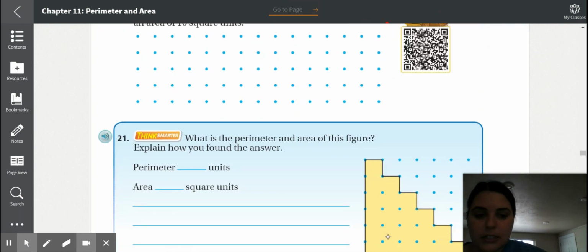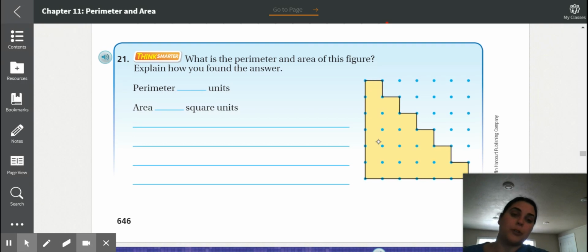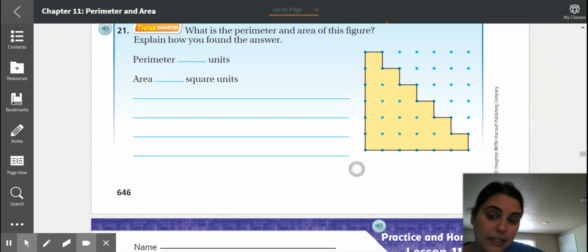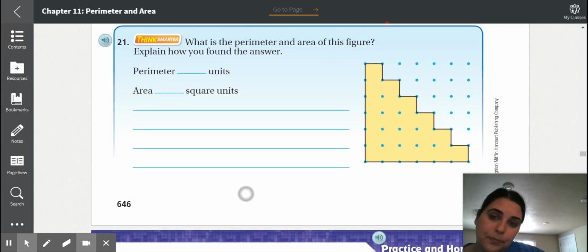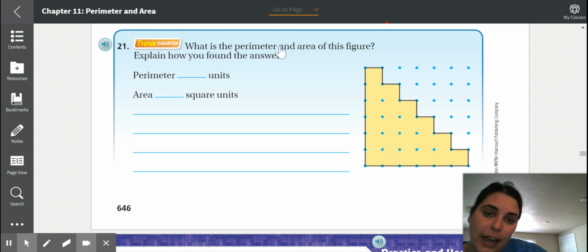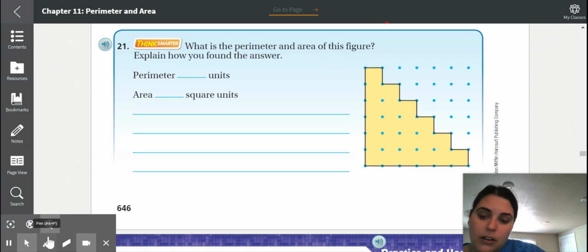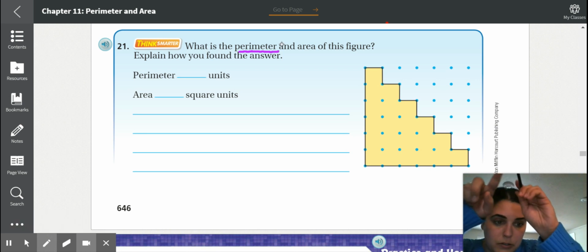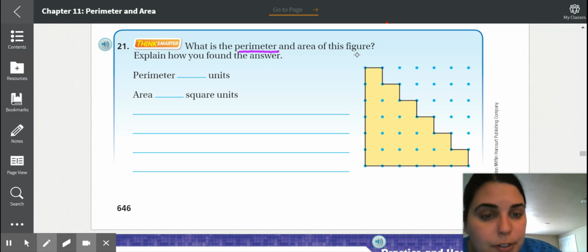All right. Let's go all the way down to number 21, and this will be our last problem for this lesson. 21. What is the perimeter and area of this figure? Okay, we're not going to do the explain part. So first, let's find the perimeter. Perimeter goes around. So we're going to start here.